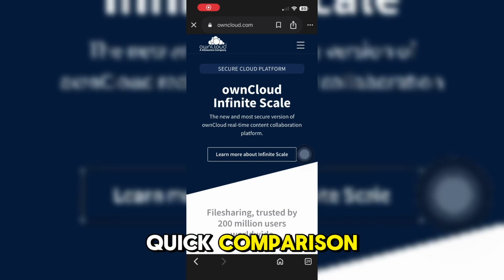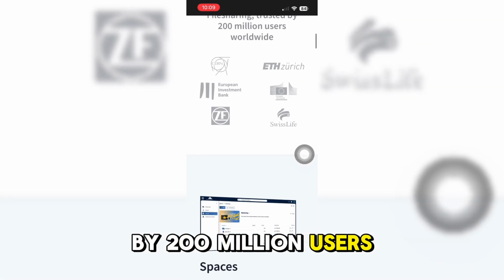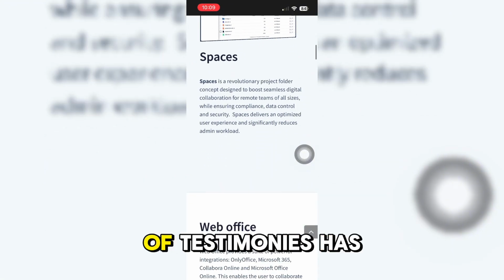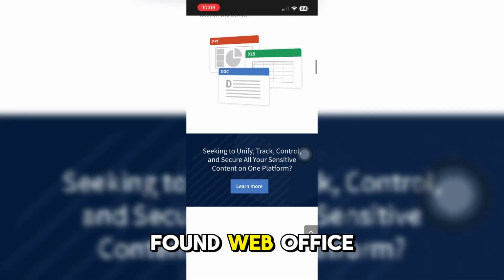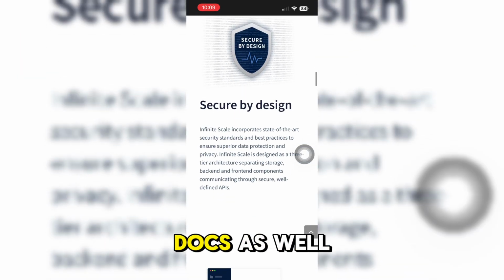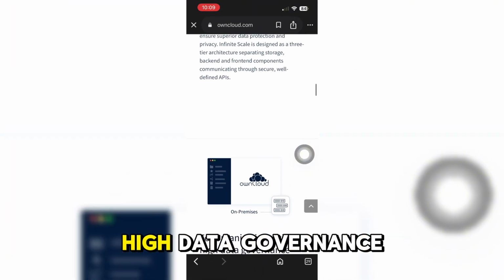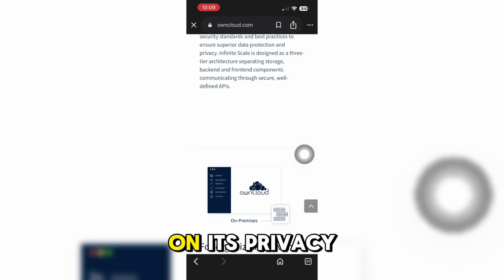Here's a quick comparison between OwnCloud and NextCloud. OwnCloud is an infinite scale and a new platform that can be trusted by 200 million users worldwide. So if you wanted a trusted website, OwnCloud is a good one for you because a lot of testimonies have already been using it. You can also find web office here, such as the docs as well as the spreadsheet, and you can also organize your high data governance requirements without having a problem with its privacy.